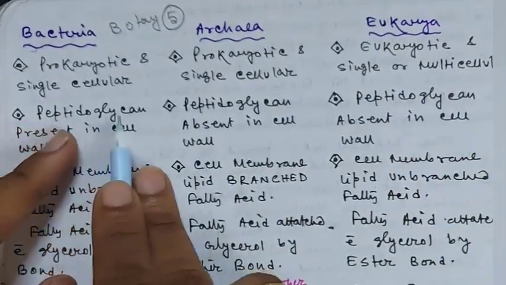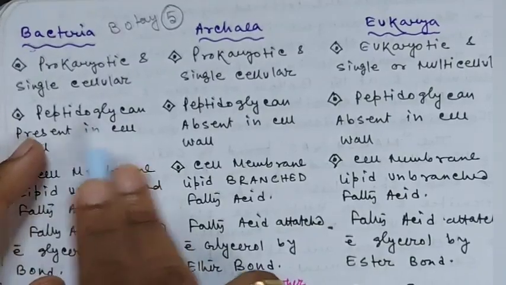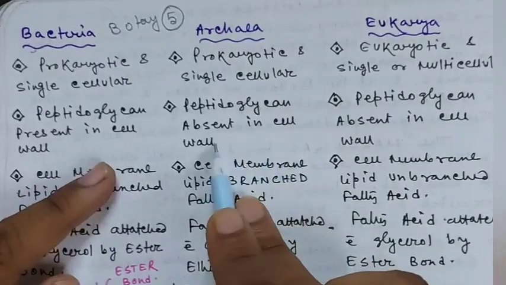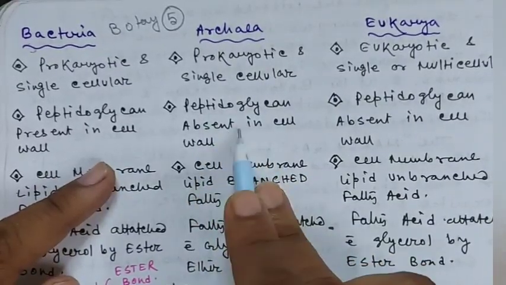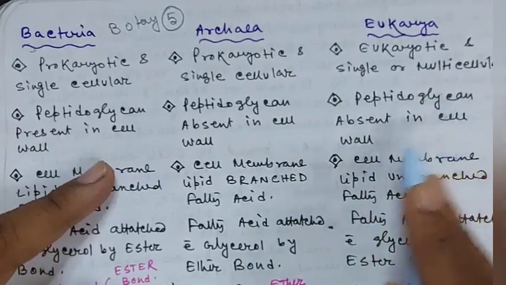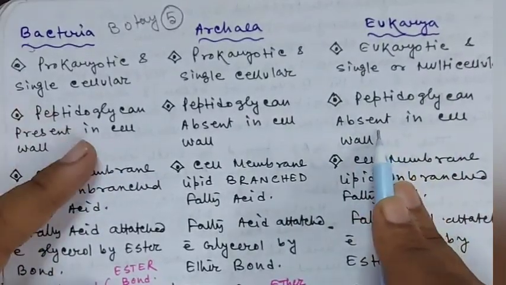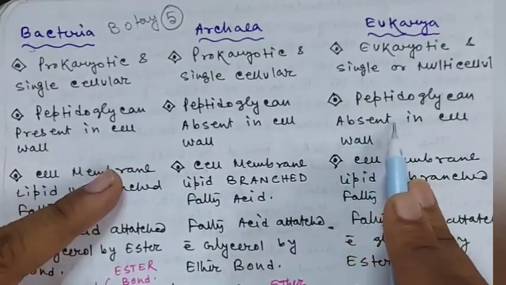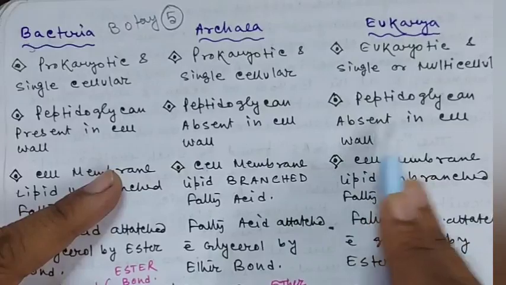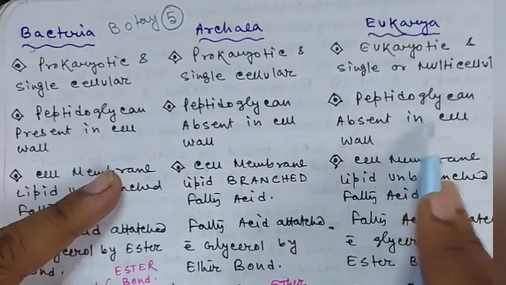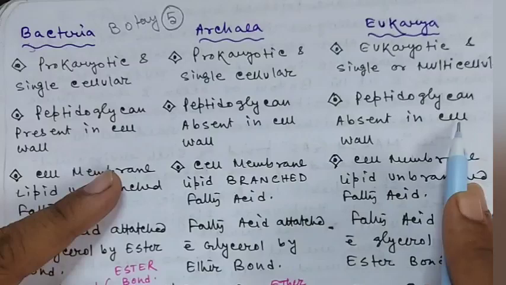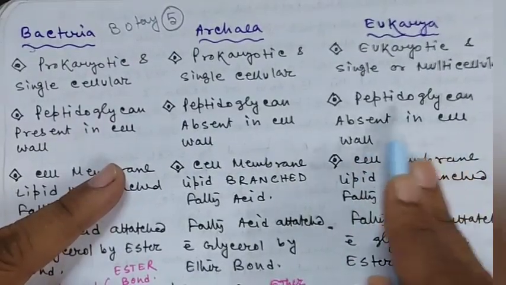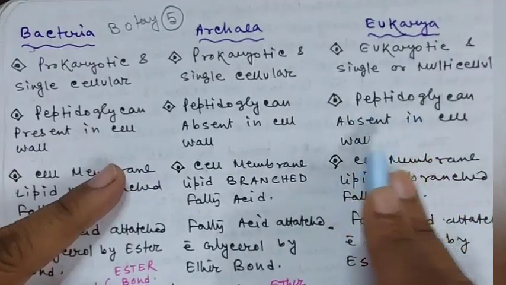In bacteria, just outside of the plasma membrane, there is a cell wall, and this cell wall is made up of peptidoglycan. In Archaea, the cell wall is also present, but peptidoglycan is absent. And in Eukarya, peptidoglycan is also absent in the cell wall. In fungi and Plantae, the cell is covered by a cell wall; in the fungal cell wall the main component is chitin, and in the plant cell wall the main component is cellulose. So in both these important kingdoms under domain Eukarya, the cell wall is not made up of peptidoglycan.